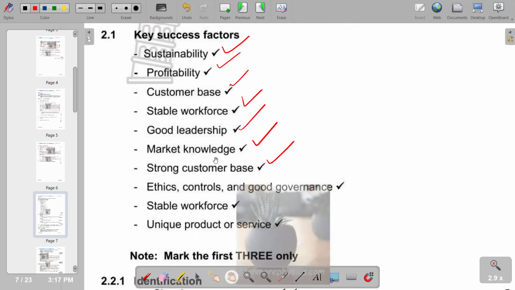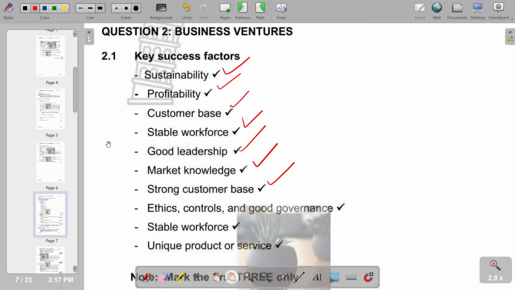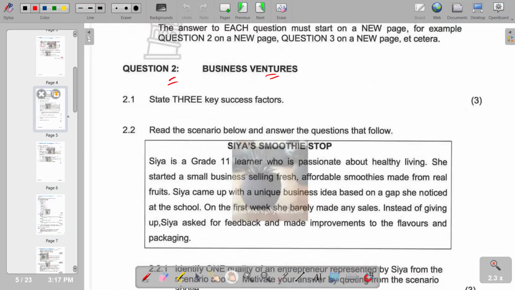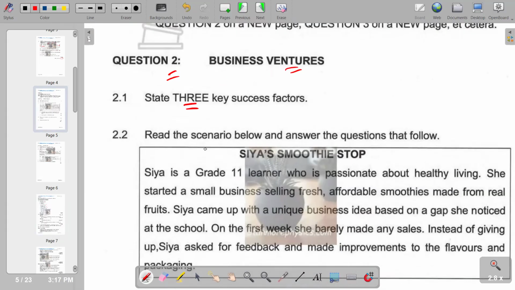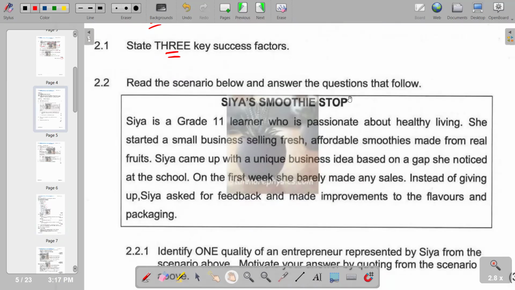So the question only requires, according to the question, you see that it requires only 3. Take note of that. So we're only going to include three of them. Then we move on to the next part, 2.2. Read the scenario below and answer the questions that follow.